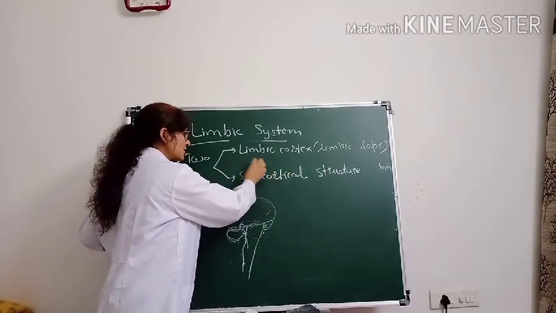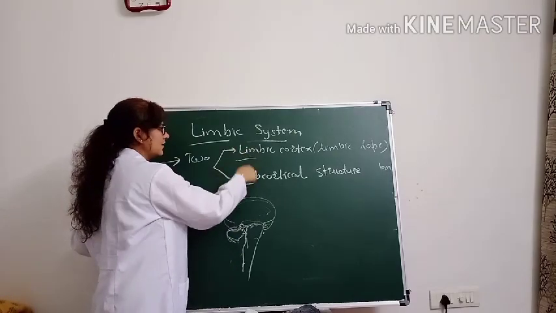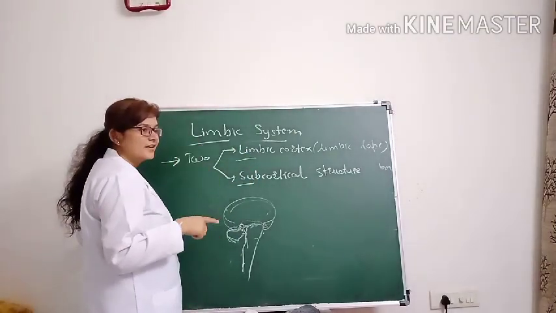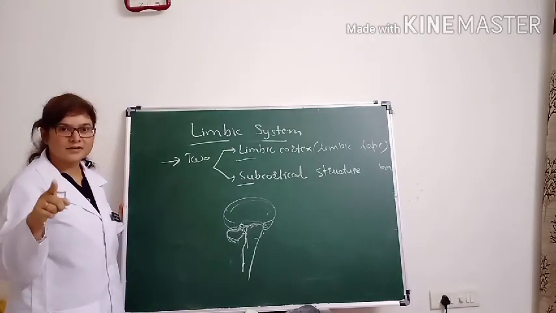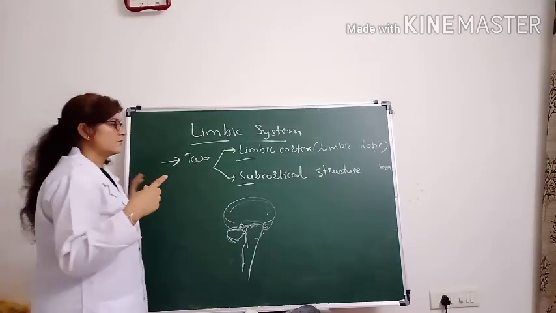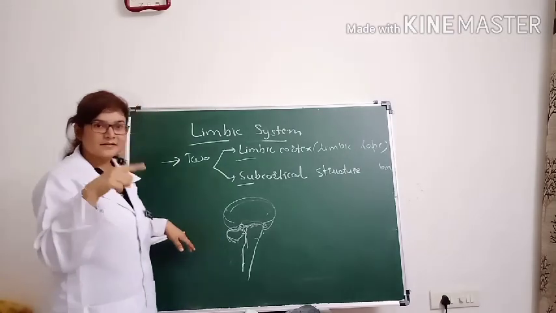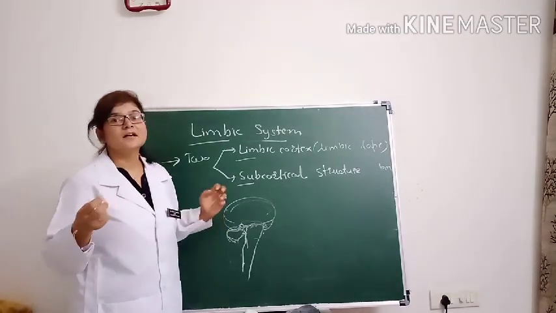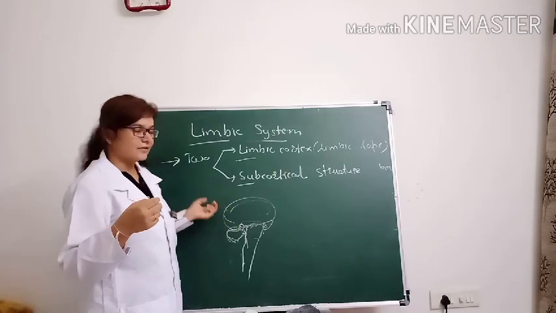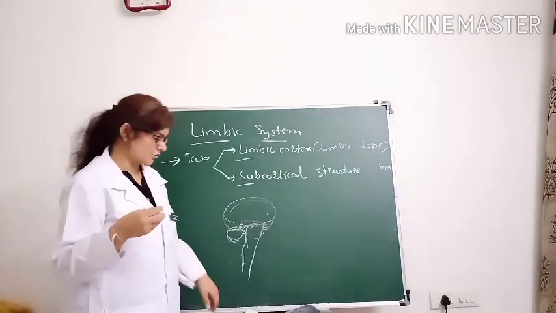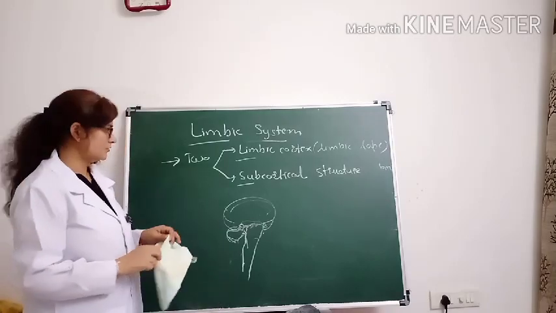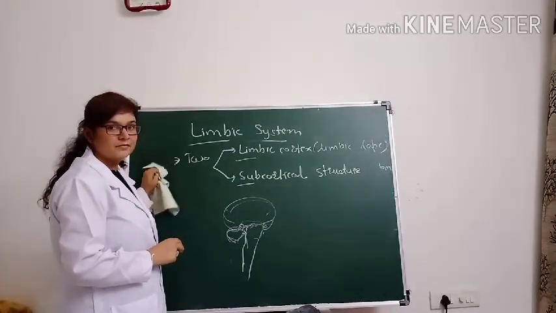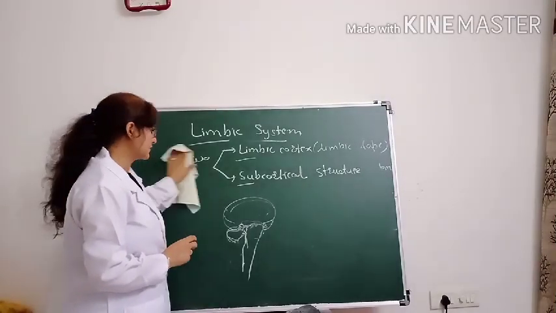This subcortical structure and the limbic cortex together form the limbic system, and they are arranged in such a way that they form a ring-like structure, or form the borders of a ring. In some books it is given as limbus, which means ring. So they form that type of structure. Now we will go through the figure of the limbic system. You have to remember the structures which form it.